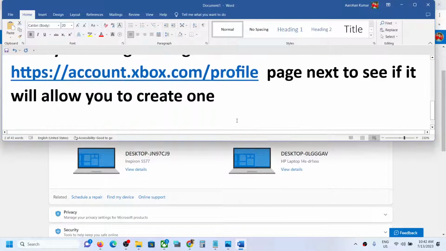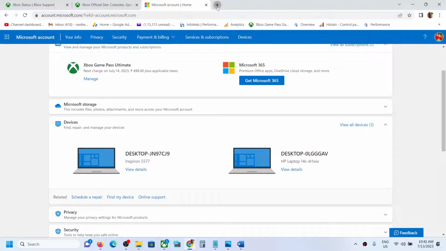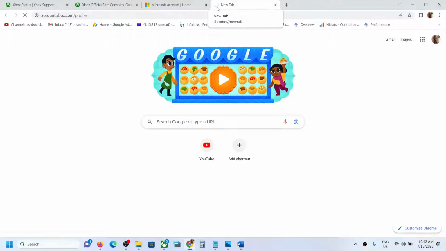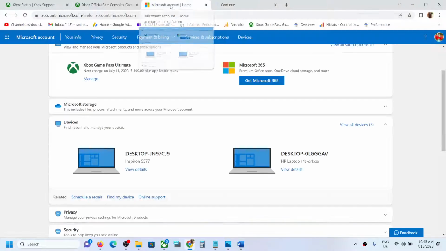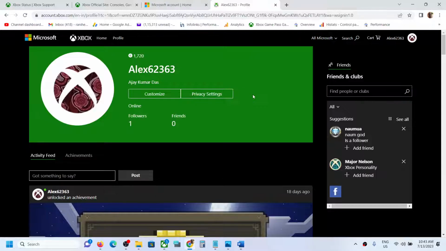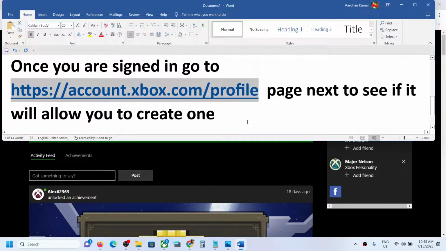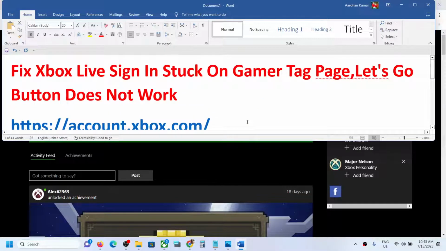Now once you're logged in on this website, you can go to account.xbox.com/profile. So you can go to this link. All the links are provided in the video description. Make sure that you log into your Microsoft account first and then you can try to select a gamer tag, or you can go to the profile of your Xbox account. So you should be able to go beyond gamer tag and you should be able to create an account. So this is how you can fix it.